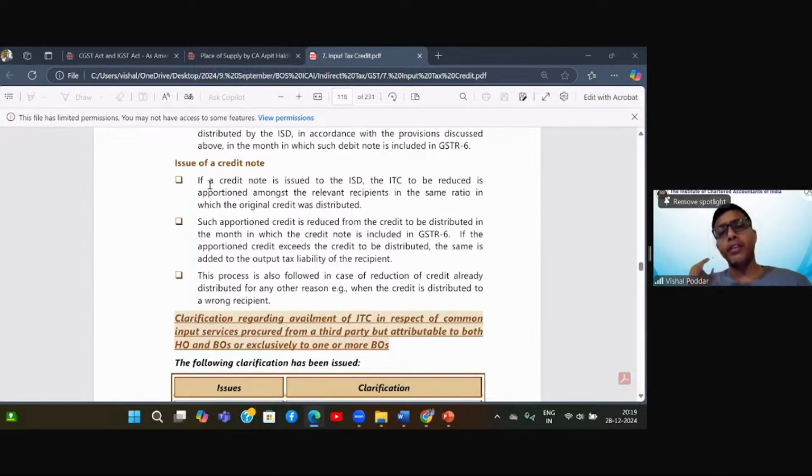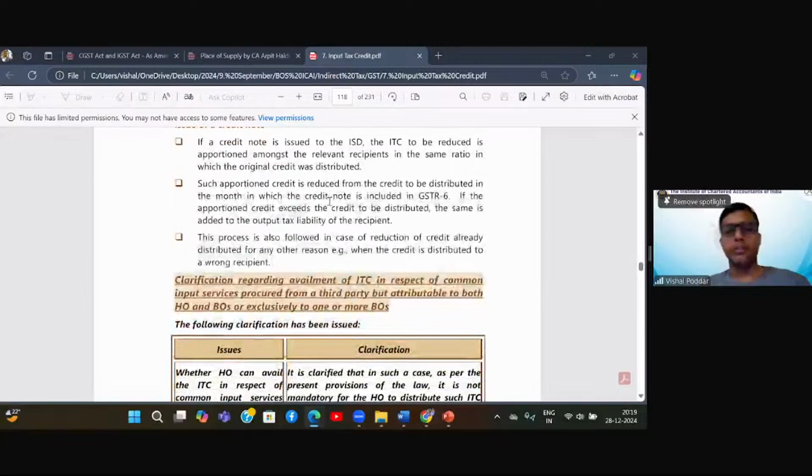Next, if I have received a credit note. What happens when I receive a credit note is that it is going to reduce my ITC balance. If a credit note is issued to ISD, the ITC to be reduced is also apportioned among the relevant recipients in the same ratio in which the original credit was distributed. Such apportioned credit is reduced from the credit to be distributed in the month in which the credit note is included in GSTR-6.